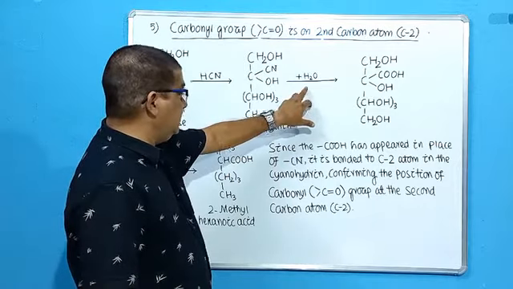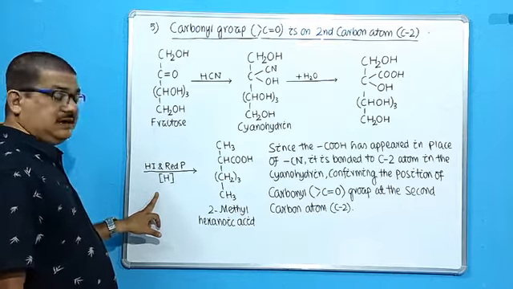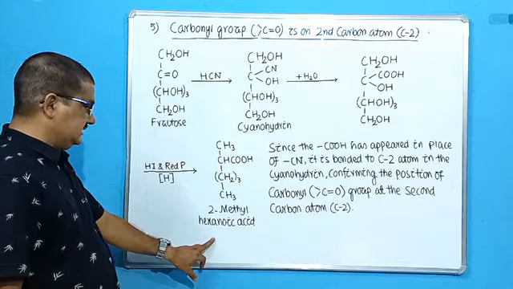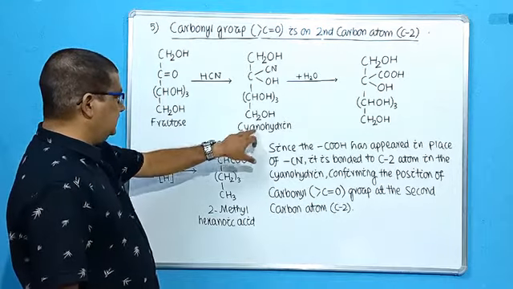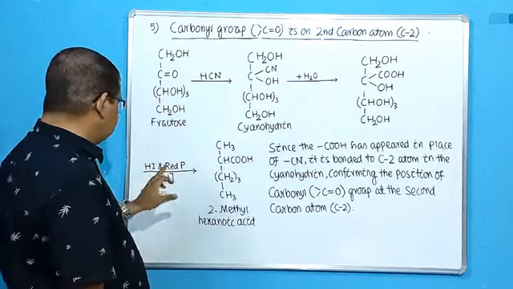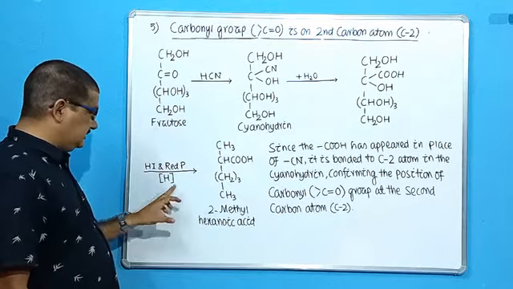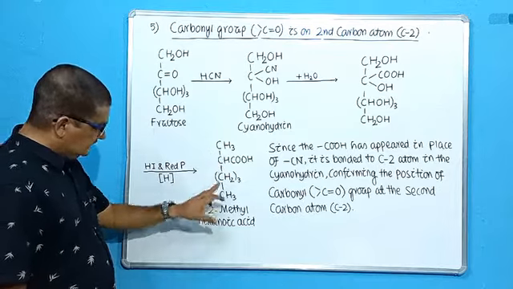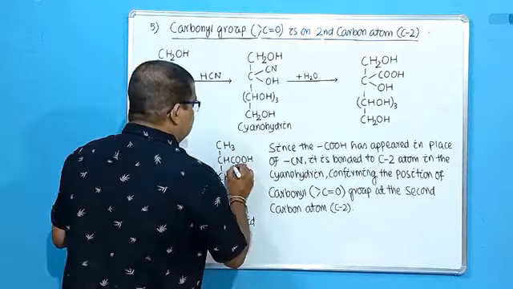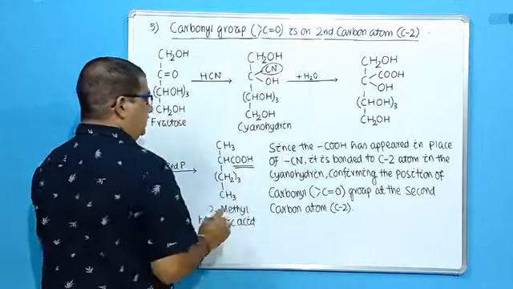Then when it is hydrolyzed followed by reduction in the presence of HI and red phosphorus, what happens? It forms 2-methyl hexanoic acid. So when the cyanohydrin, which contains a nitrile group at the second carbon atom, is hydrolyzed followed by reduction in the presence of HI and red phosphorus, it forms 2-methyl hexanoic acid. So what is to be looked at here? Now the carboxylic group is replacing the nitrile group.